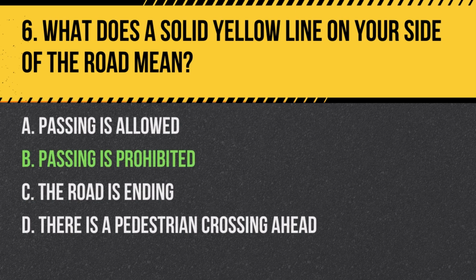Answer B. Passing is prohibited. A solid yellow line on your side of the road means that passing is not allowed from your direction.